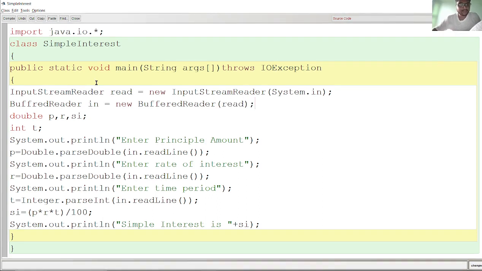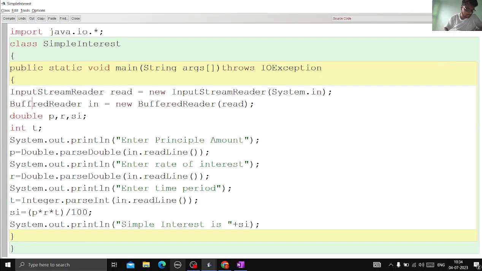Just remember, read twice or thrice that InputStreamReader read equals new InputStreamReader System.in, and also remember BufferedReader in equals new BufferedReader read. In the upcoming lectures I will tell you how to merge these two into one, but for now use it as it is. All right, and now we are using the compiler.